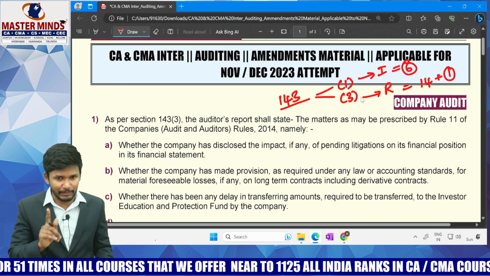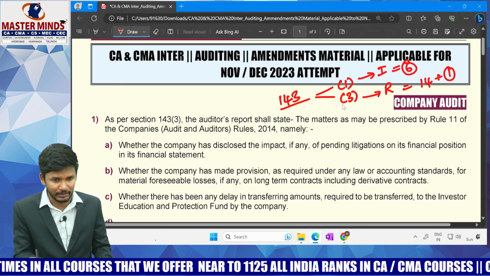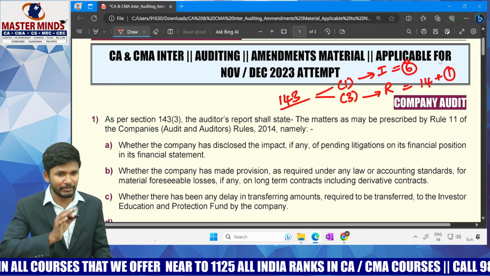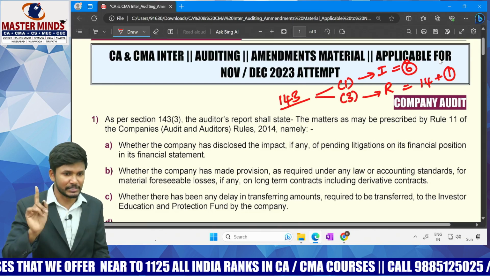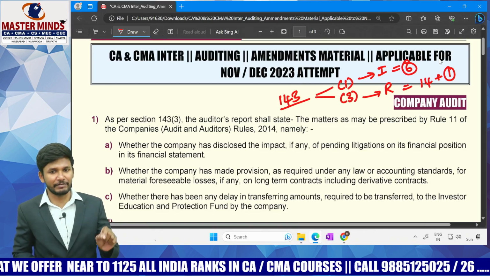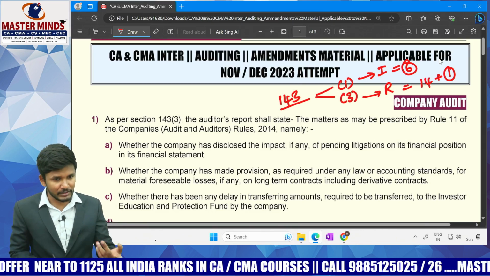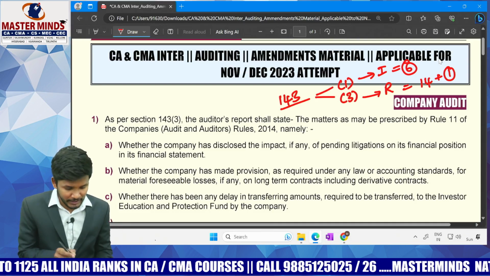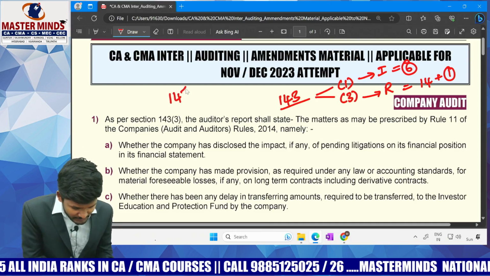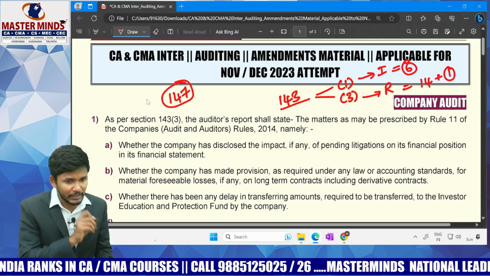So one amendment is there in section 143 subsection 3, that is, 1 point being added. Till now there were only 14 points, now it becomes 15 points. That becomes the primary first amendment, and the only amendment for this attempt. Further, one more amendment is there in the same Companies Act, in section 147. Now, sir, what is the amendment?